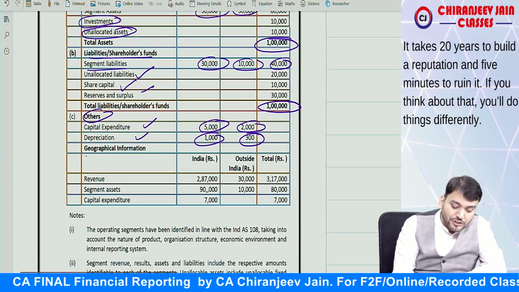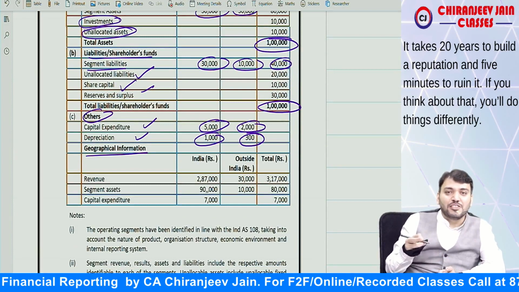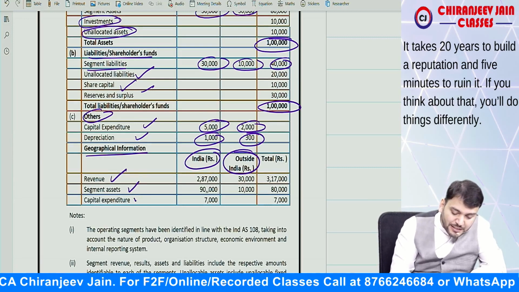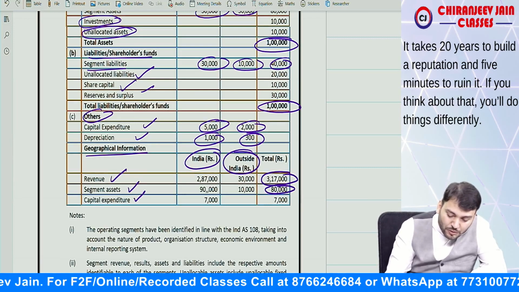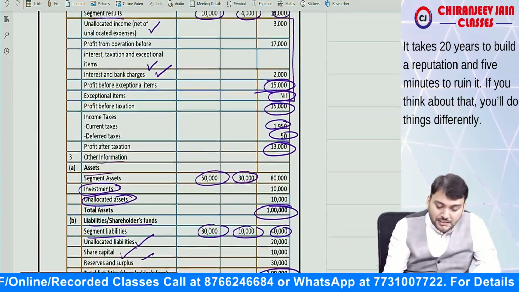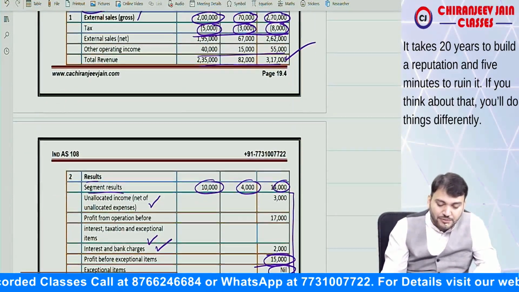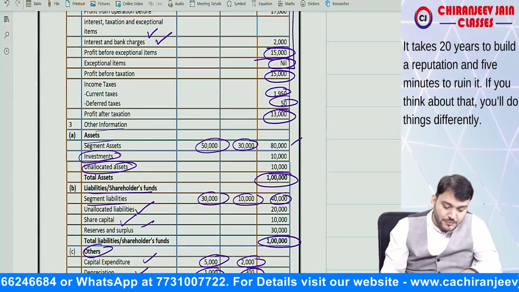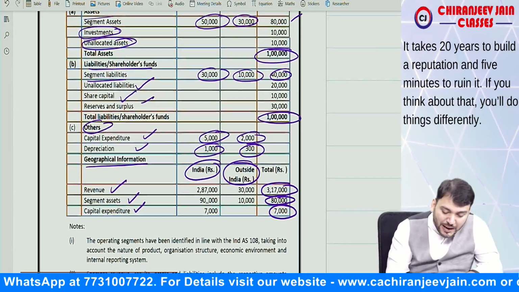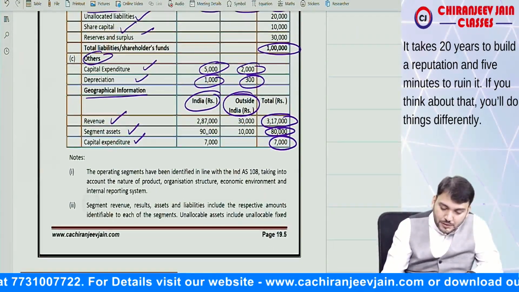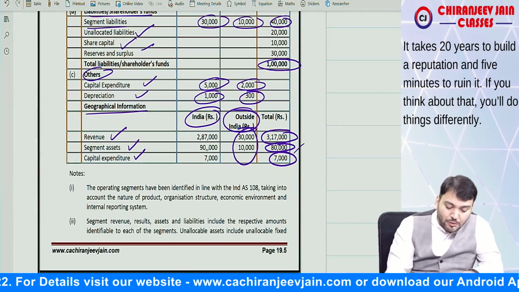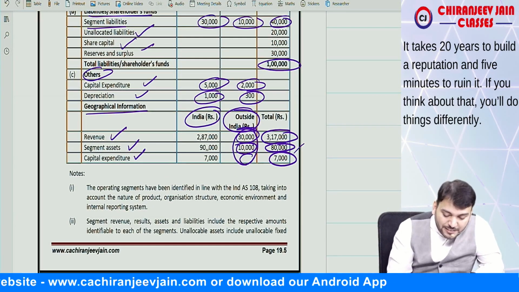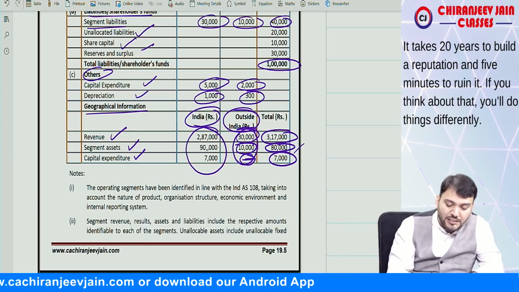Then geographical information, which is the secondary segment report, so it is India and outside India. Now external revenue, segment asset, capital expenditure, the totals we know. Sale total is 3,79,017. Segment asset total is 80,000. And capital expenditure total is 5 plus 2, 7,000. This total we know. The question gives how much revenue, asset and capital expenditure is outside India; where not given, it is nil. So India becomes the balancing figure.